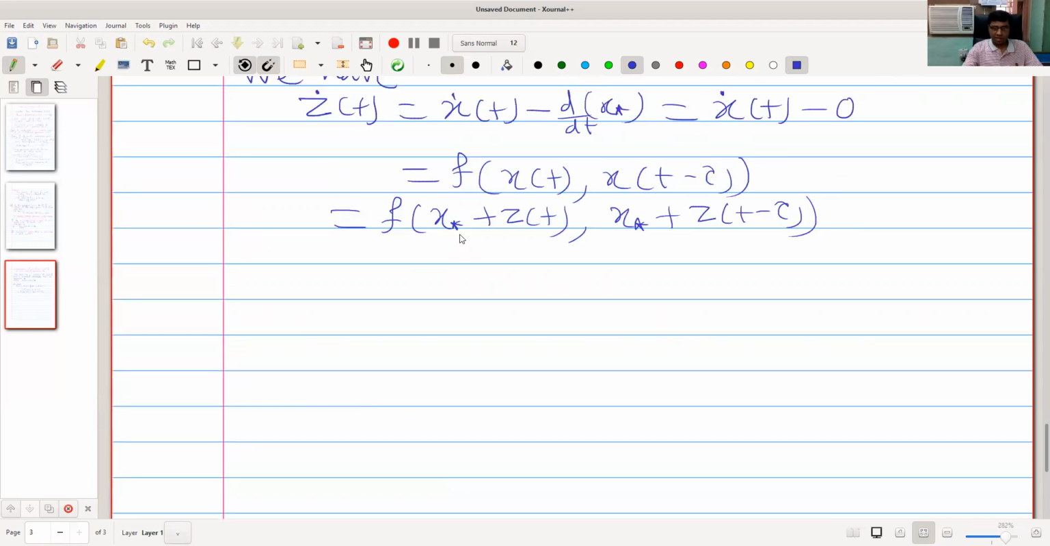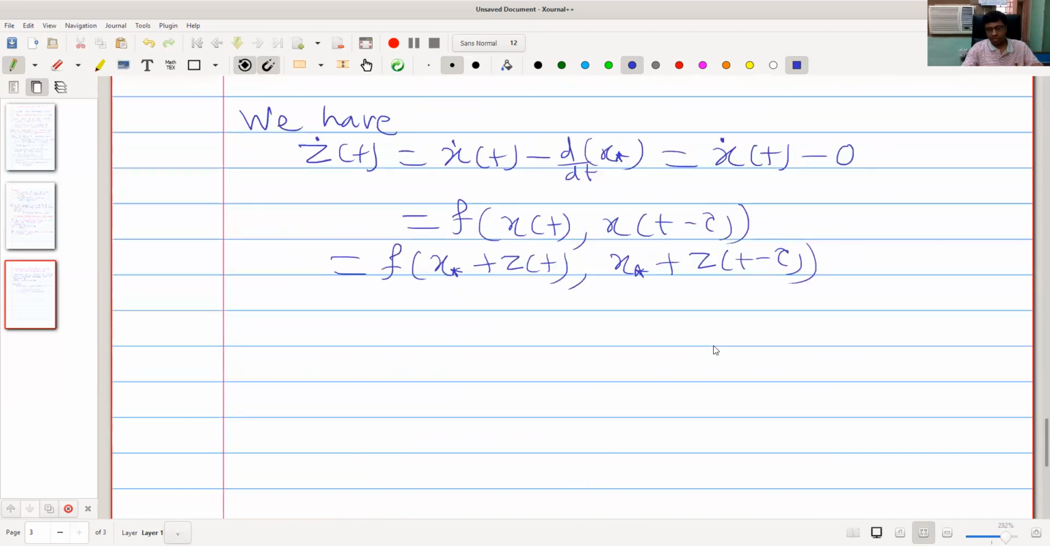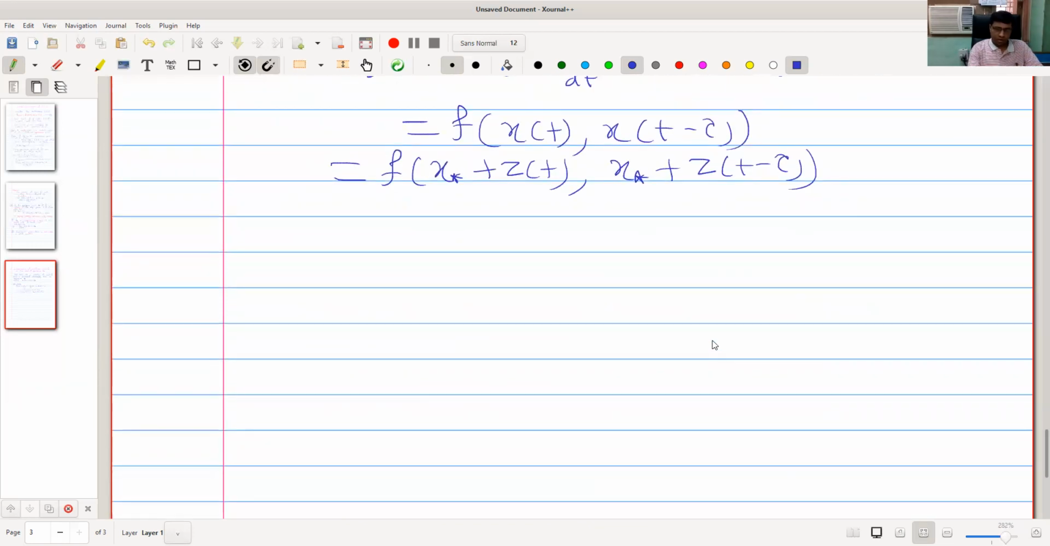Because we assume that this z of t is small, because x of t is a solution of equation 1 which is infinitesimally further from x star, this difference is very small, and higher order terms like z square, z cube, etc. will be very small, which we can ignore. Okay. So if this is C1, then